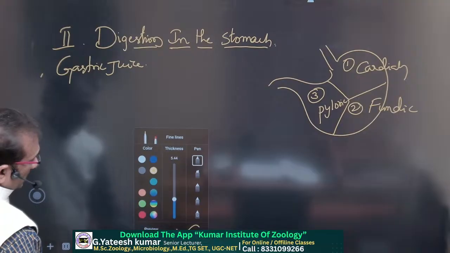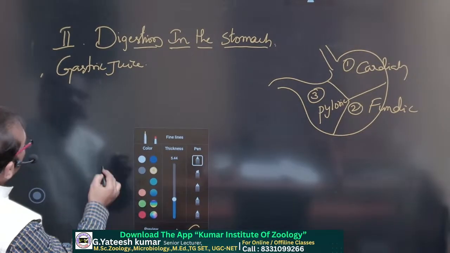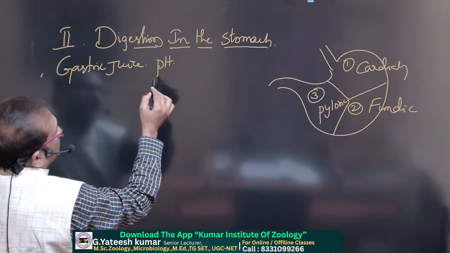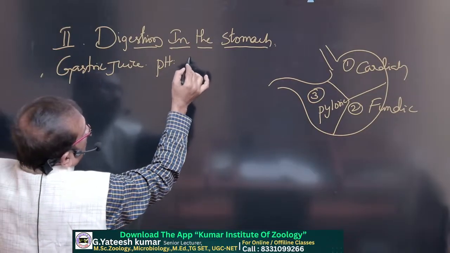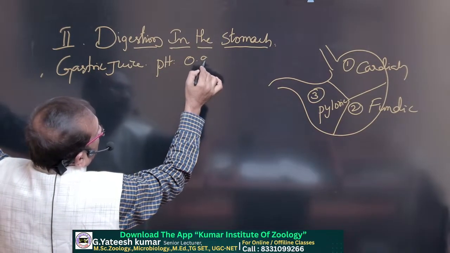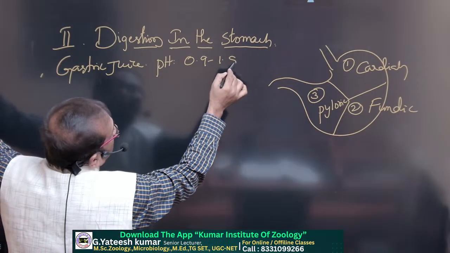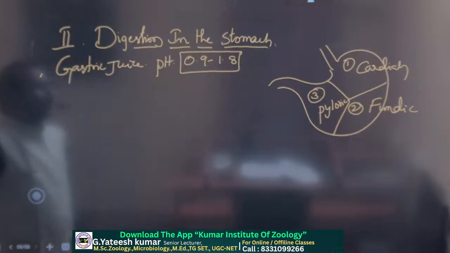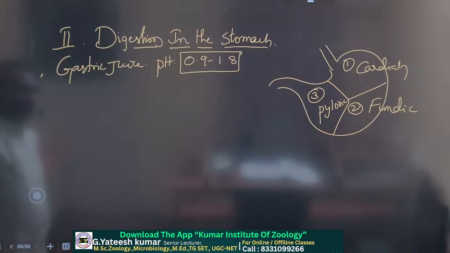So the enzymes present in the gastric juice, okay, and the pH is most important here. The pH of the gastric juice, because of the HCl, is very strong, 0.9 to 1.8. See, it is a very strong acid. Okay, 0.9 to 1.8 is the pH of gastric juice.